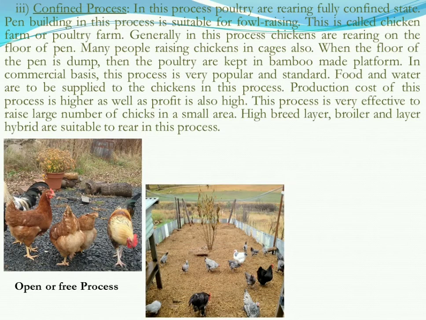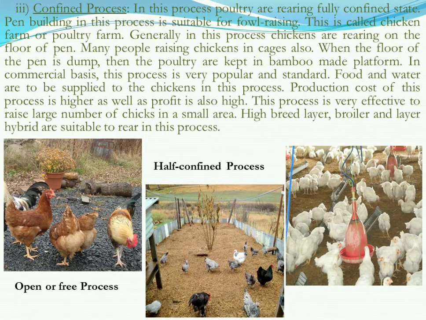This is half confined. You can easily see there is an area bounded. And here it is the confined process. You can easily see poultry or chickens are reared on the floor. So these are the processes.